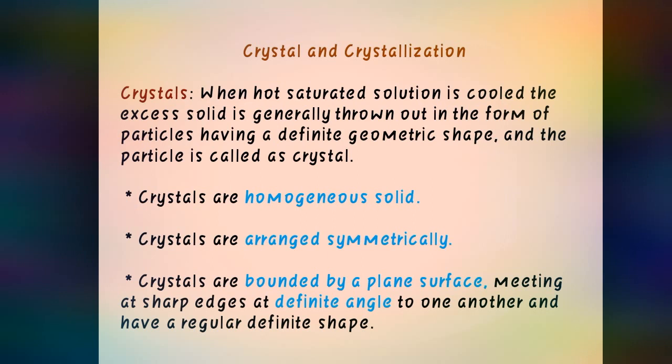Then what are the properties of crystals? They are homogeneous solids, they are arranged symmetrically, and they are bounded by a plane surface having a definite angle.